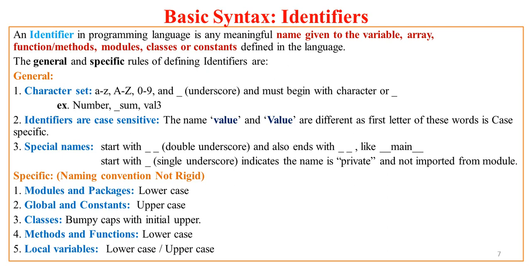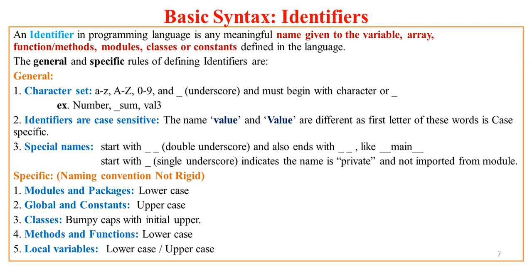For example, I have defined some variables as identifiers here. So numbr is my first identifier, which is a variable, first variable here. Now I have a second variable identifier like _name, and I have defined one more identifier called val3. So these are three identifiers which are nothing but the combination of special symbols, alphanumeric characters.